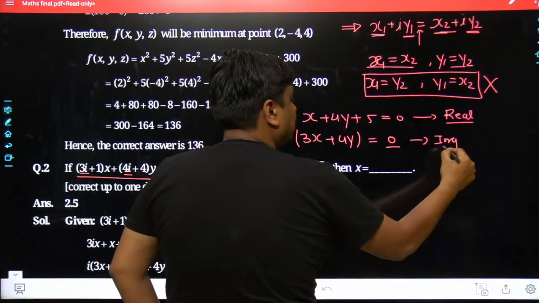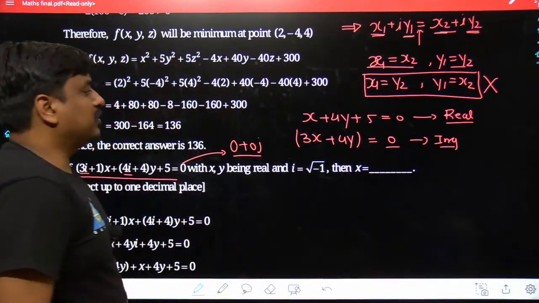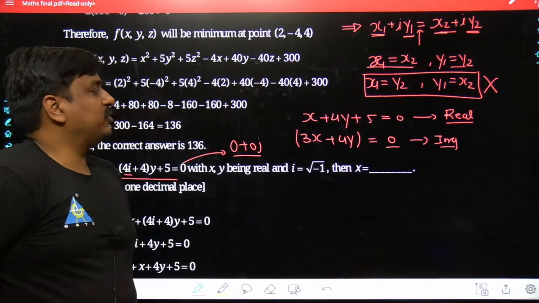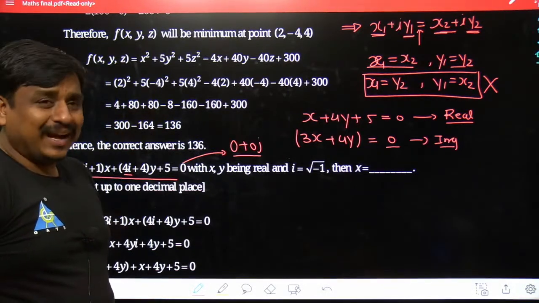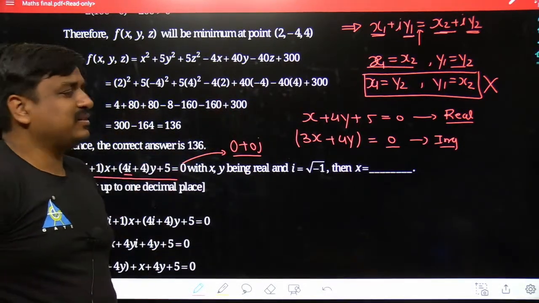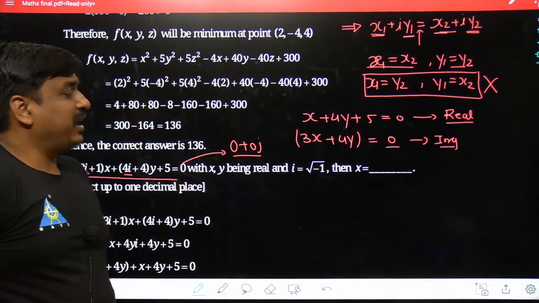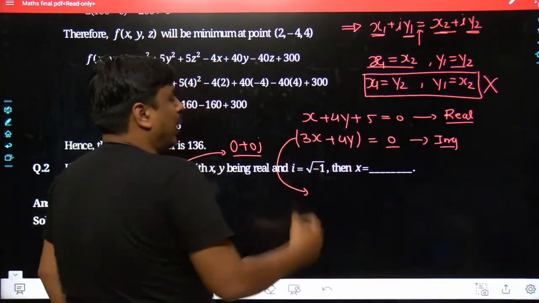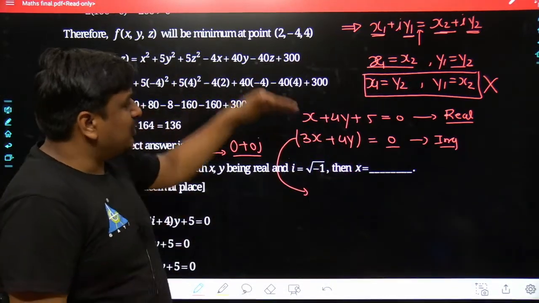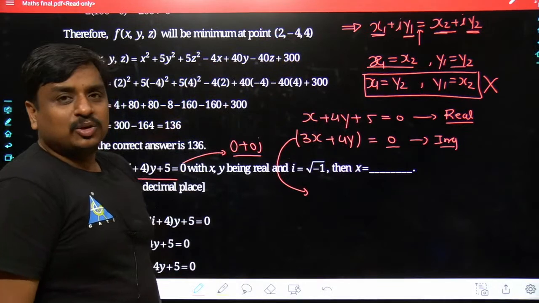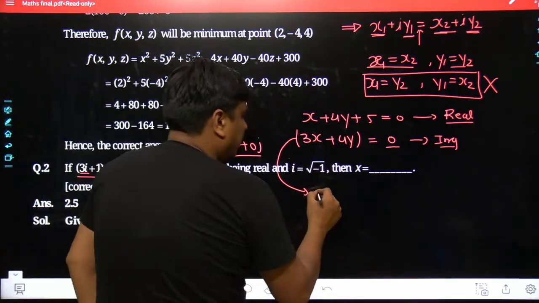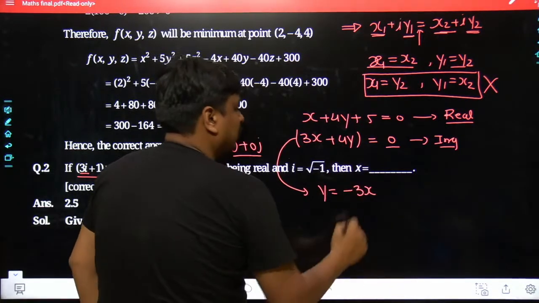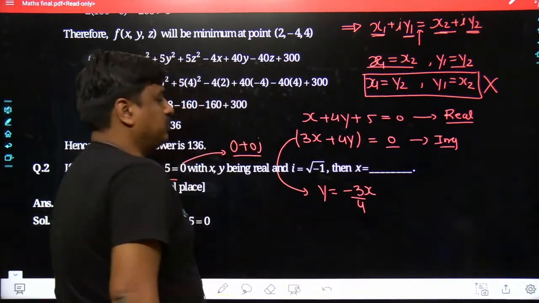So from here the result we get is simply going to be 3x plus 4y is equal to 0. Anyways, my basic interest was to calculate the value of x. So what I would do, in the first equation we had x as well as y, in the second equation we had x as well as y. With the help of the second equation, if I convert y in the form of x and feed the same result over the first equation, I would be able to get the value of x. Yes. So here the y we get is simply going to be, 3x goes towards the right hand side and becomes minus 3x, and at the denominator it would be 4 now.